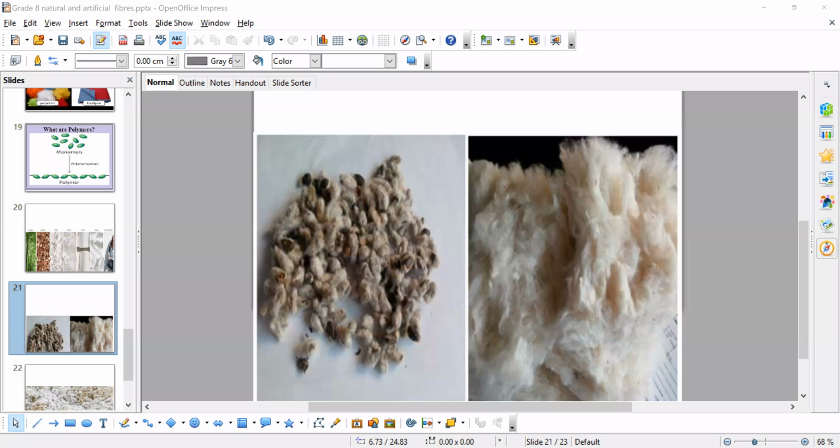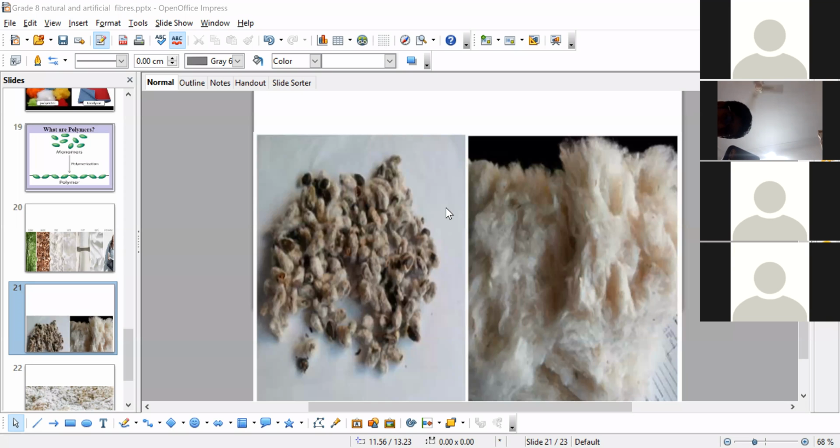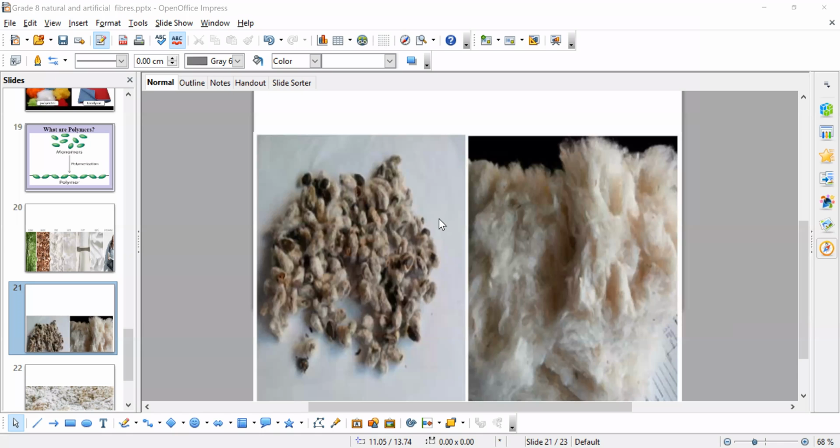Even we wear different types of clothes. Sometimes we wear cotton clothes, pure cotton. Sometimes we wear clothes of polyester, like nylon. And sometimes, in online purchases, the maximum are of rayon. He'll not give you pure cotton; he'll tell you rayon or polyester. So these are all different kinds of clothes. Not only clothes: doormats, different kinds of nets, curtains, and different kinds of materials are all made up of fabrics only.